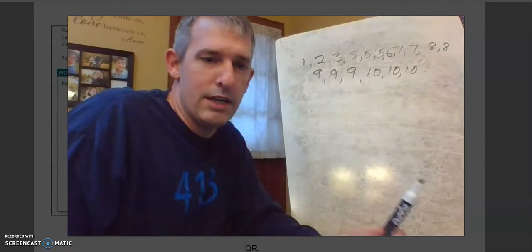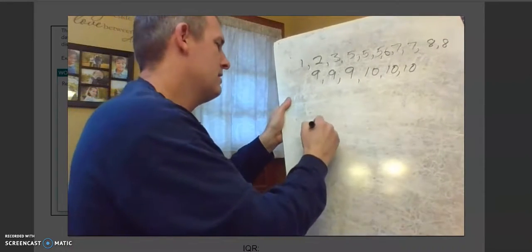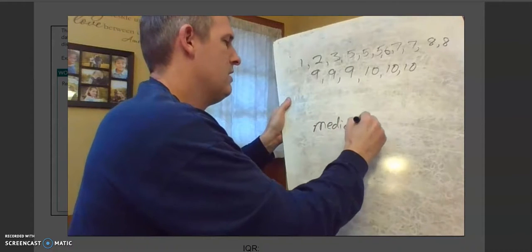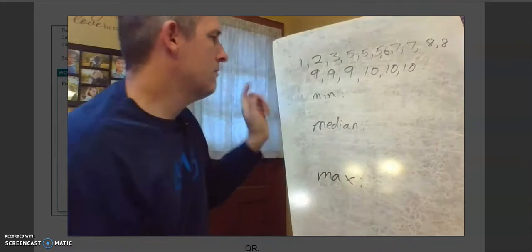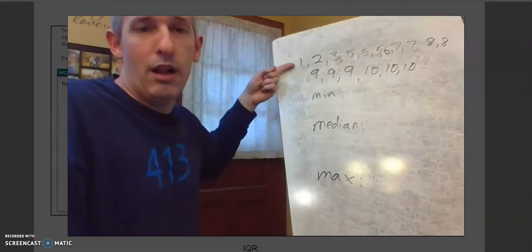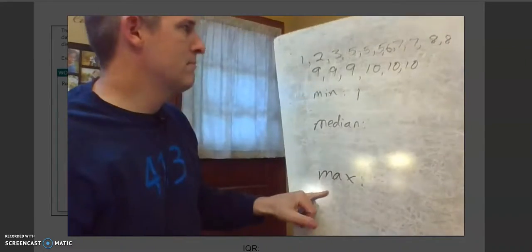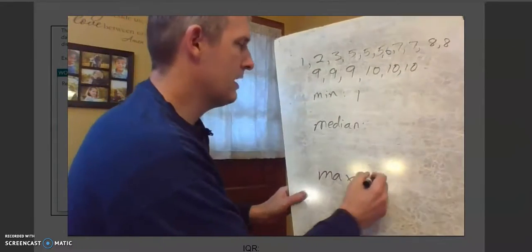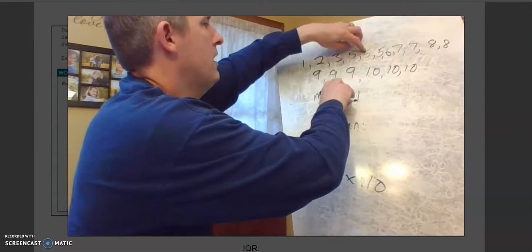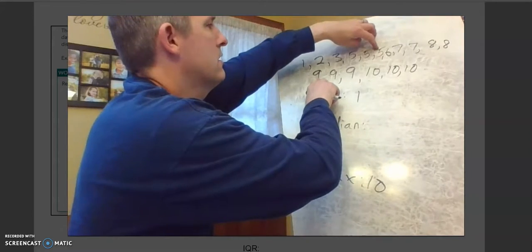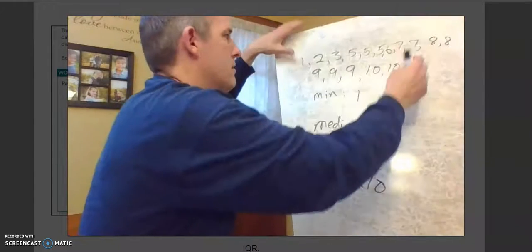Okay, now I'm ready to find first the median. So for a 5-number summary, I need the median. I need my minimum, my maximum. My minimum is easy to see because it's the smallest number. Since I put them in least to greatest, the first number is going to be my minimum. My maximum is going to be my last number, 10. And then I need to find my median. So 1, 2, 3, 4, 5, 6, 7, 8, 9. 7 is my median. Okay, so that was my middle number. I better circle that.